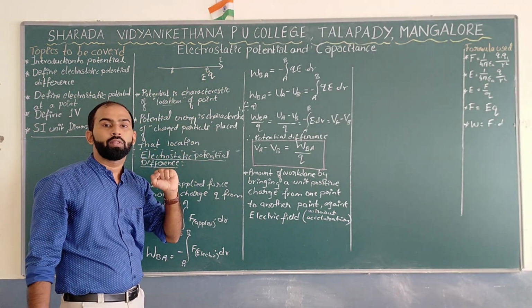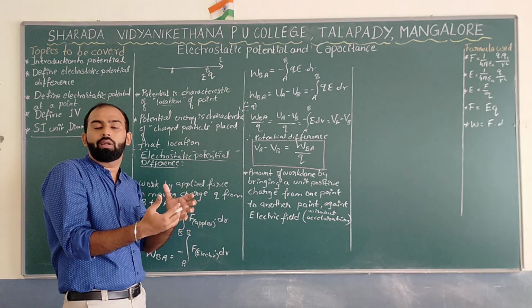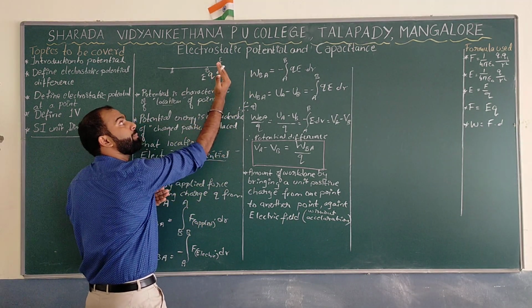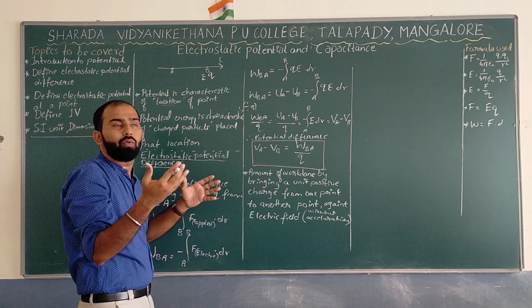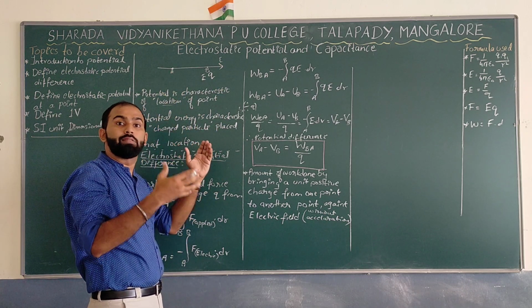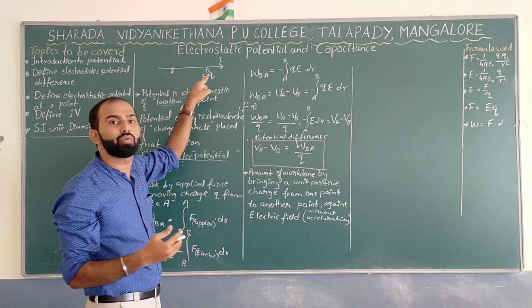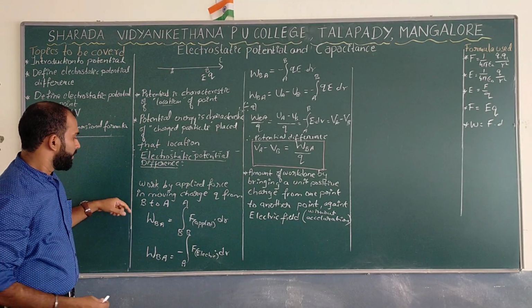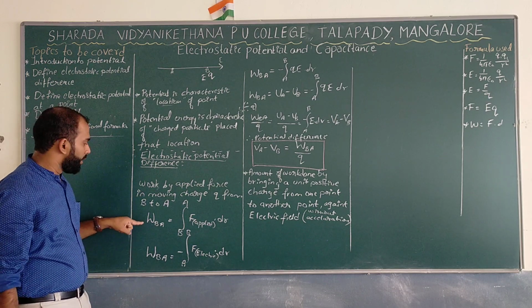E into Q. The same amount of force we are supposed to apply to move the charge from B to A, which is E into Q. Correct? So this is what I have written here.